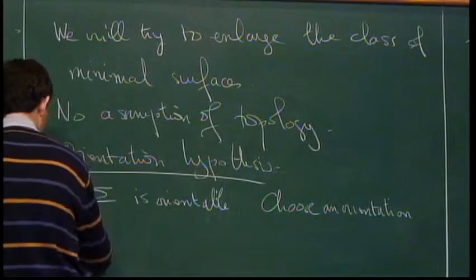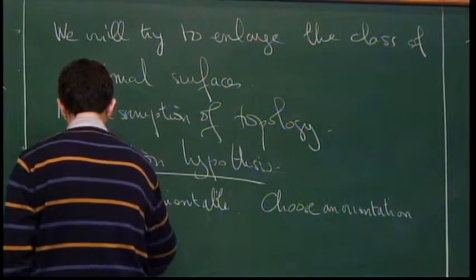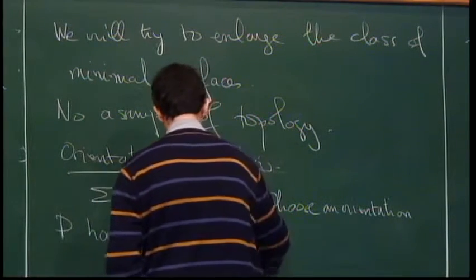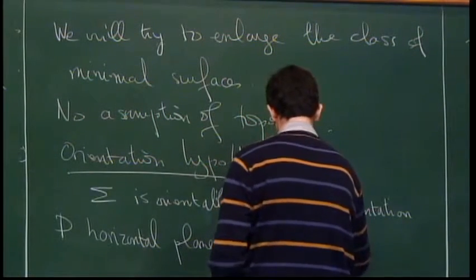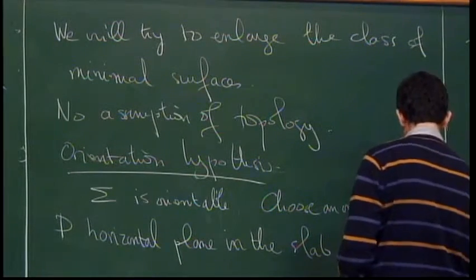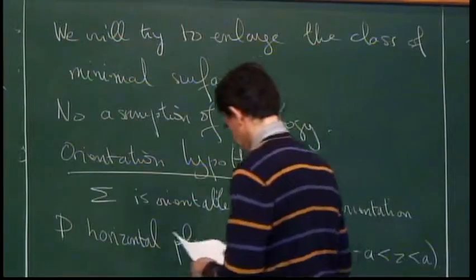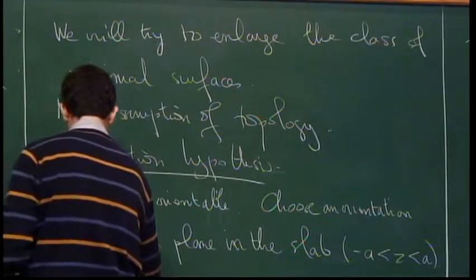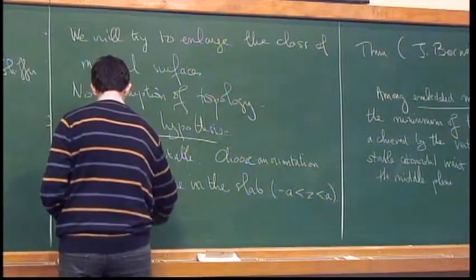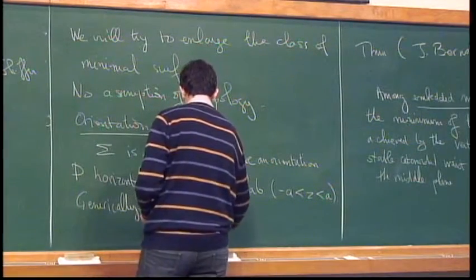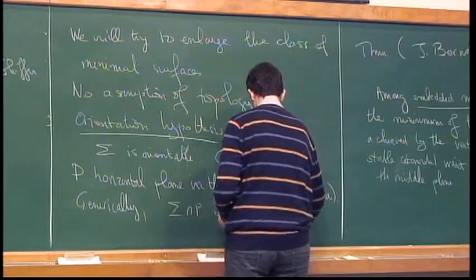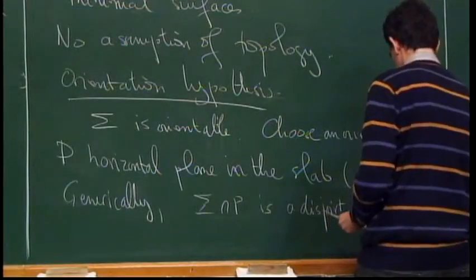So let P be a horizontal plane in the slab. Okay, that is Z will be between minus A and A. Okay? Then generically, the intersection of sigma and P is a disjoint union of closed curves.